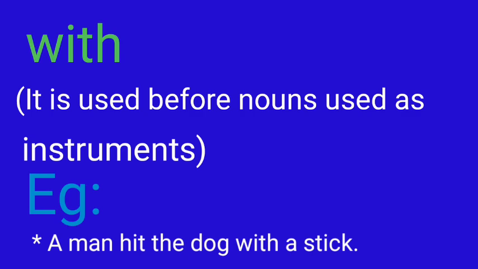Preposition with. It is used before nouns used as instruments. Example, a man hit the dog with a stick. Here, stick is a noun and an instrument also.